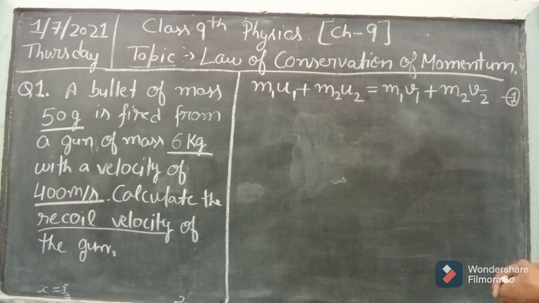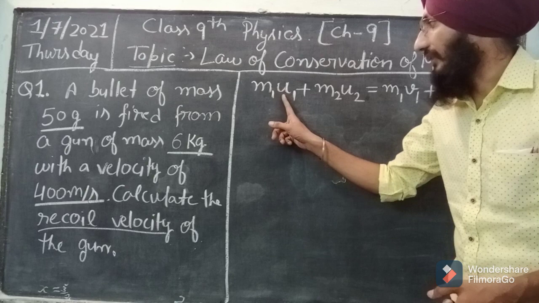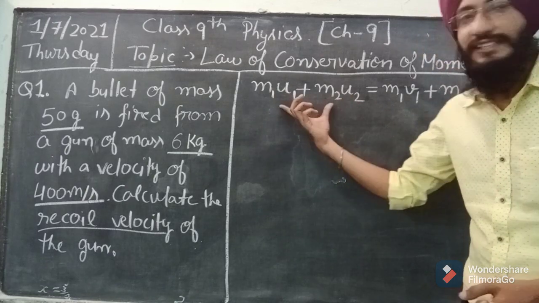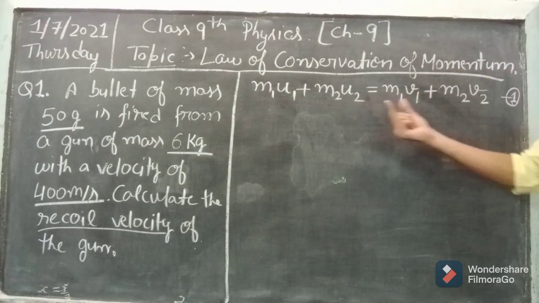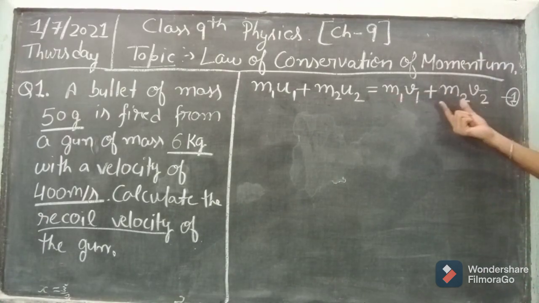As you know students, the formula for the law of conservation of momentum is this: m1u1 plus m2u2. This is called the initial momentum, okay? Then which is equal to m1v1 plus m2v2. This is called the final momentum.